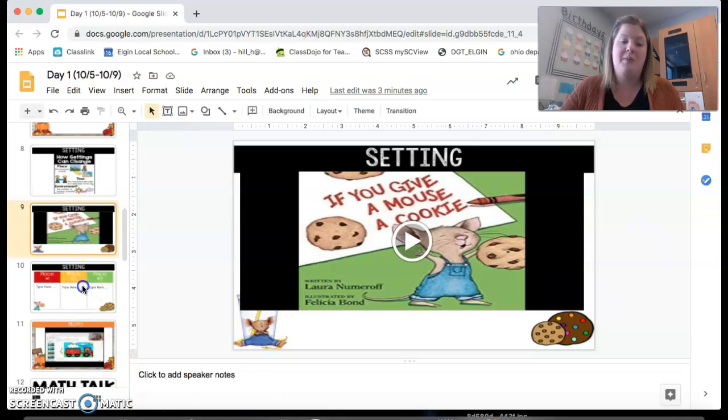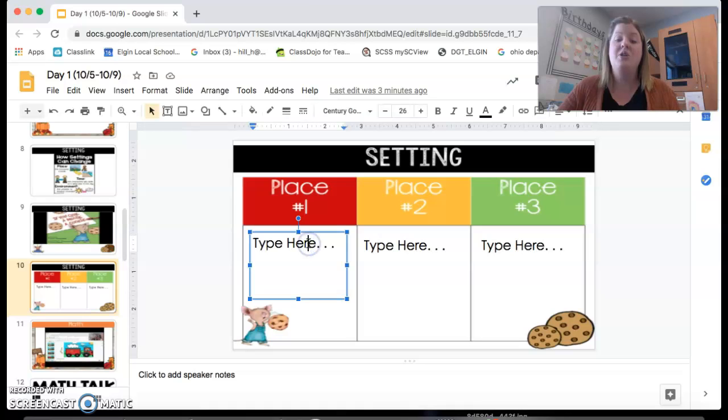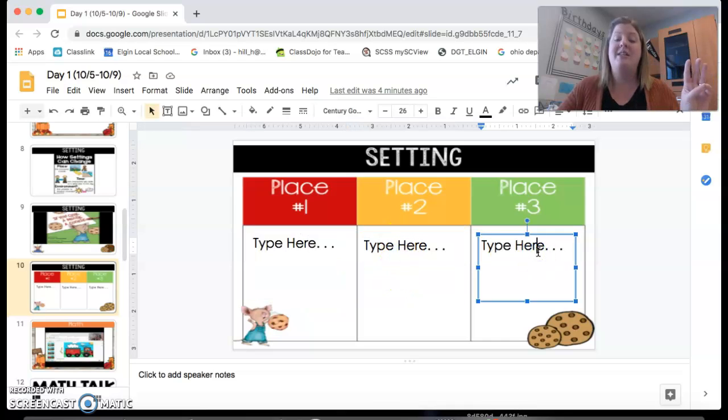You're going to press play and listen to the story, and you're going to think about how the setting changes in the story. The last part for your reading lesson is you are going to type in here the 3 places that the mouse goes in the story. The 3 different settings. So you're just going to click on this box and you're going to type in here the first place that the mouse goes, the second place that the mouse goes, and the third place that the mouse goes.